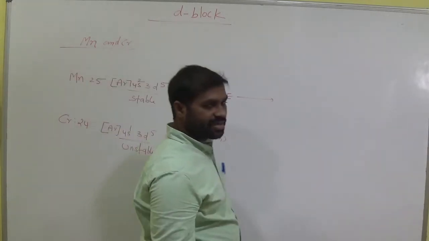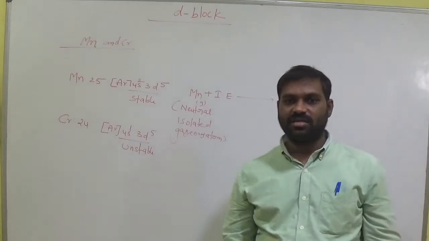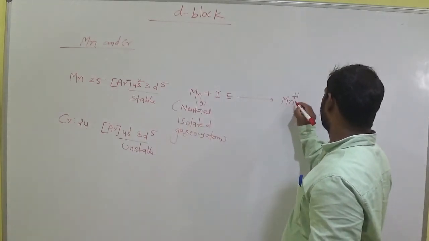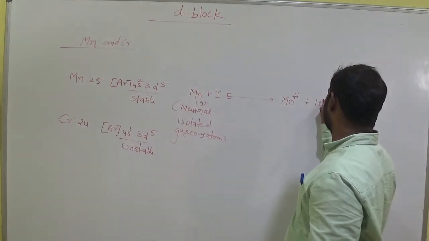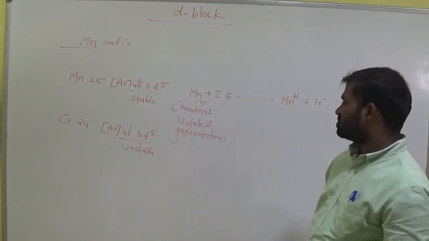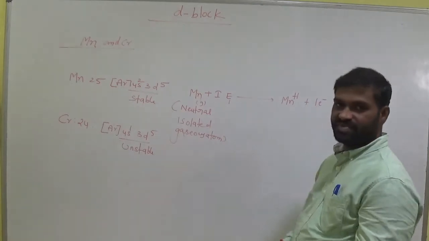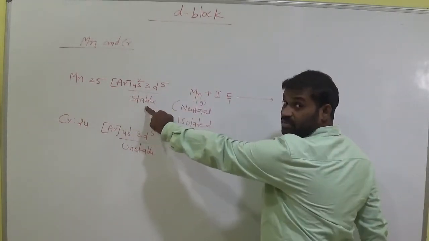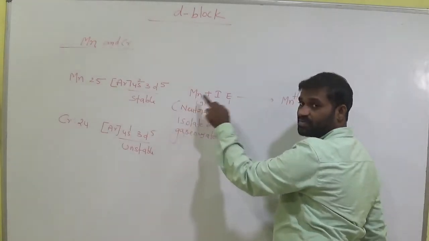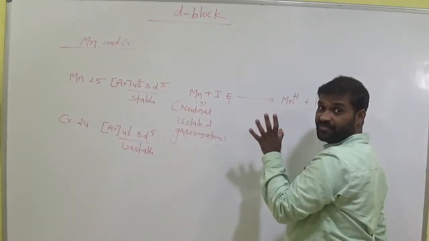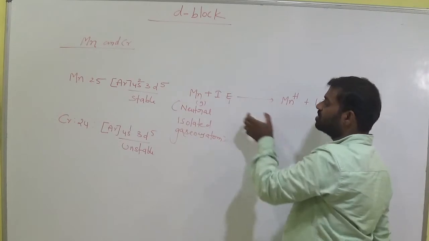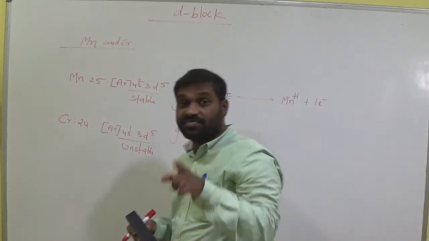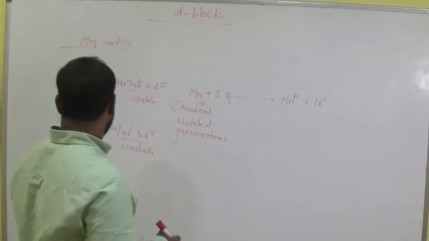Now I would like to remove the electron from manganese. Then it becomes Mn plus, a unipositive ion, by the loss of one electron. So this is first ionization energy. Mn is stable. So if you want to remove the electron from Mn like this, it is very difficult. Why? Because it is stable. So it consumes more energy. So the first ionization energy of manganese is very high compared to chromium.